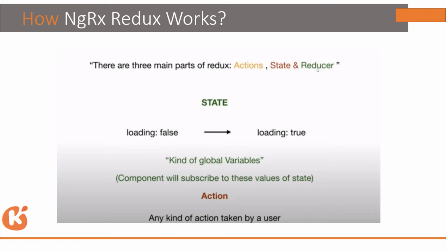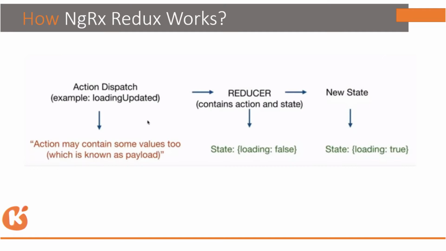So we have to turn loading true, and turn loading false once the process gets completed. We are considering loading as a global variable that every component has to listen to. Now let's consider the very first phase. As soon as the user wants to change anything in the app, the component is going to dispatch an action.